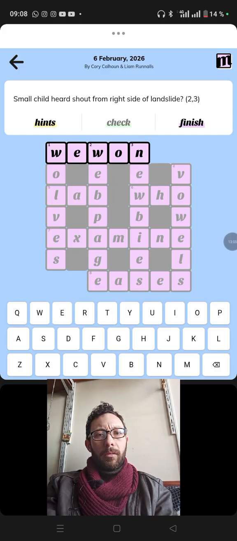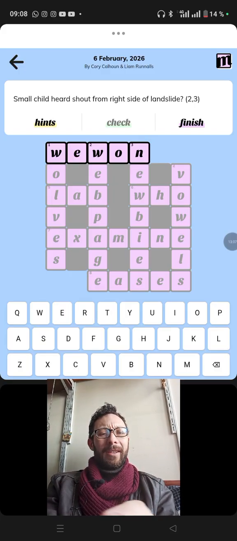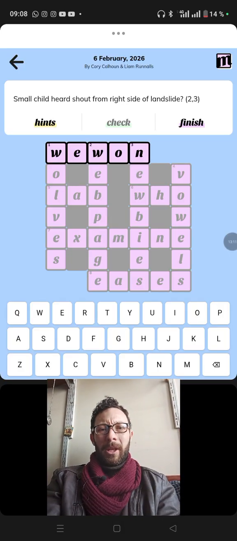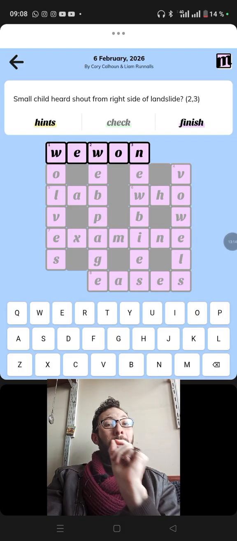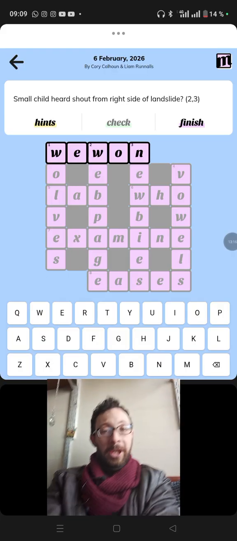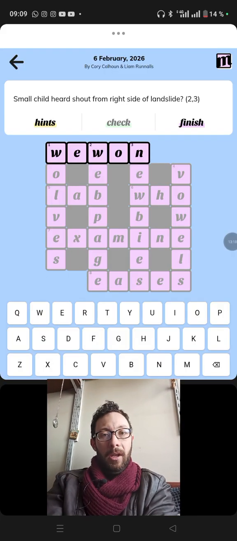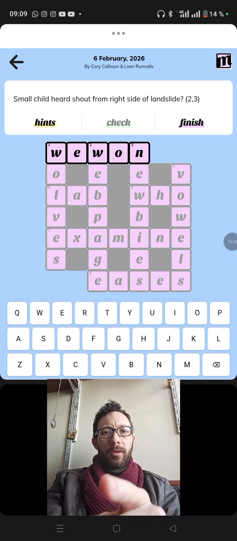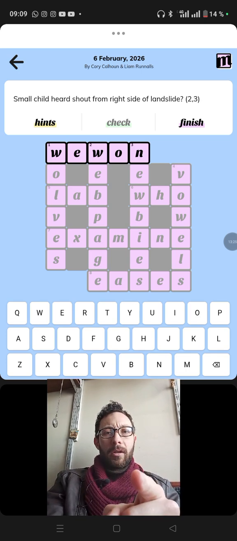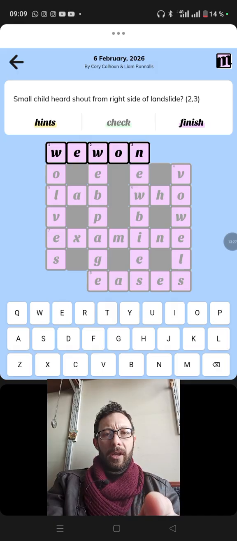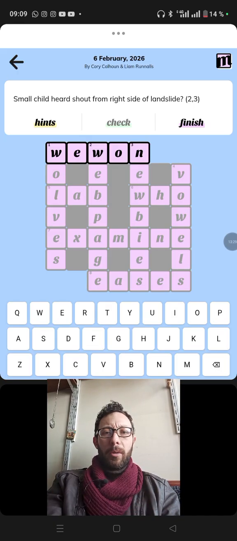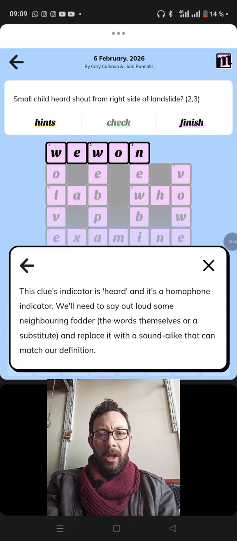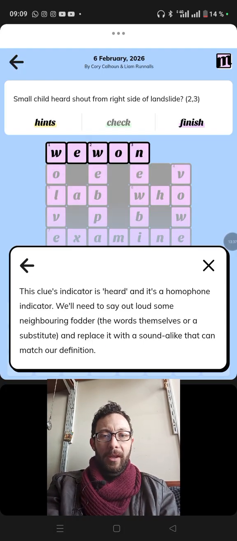Small. Is it landslide? Maybe I'm not familiar with landslide as a word to mean we won. Small child could be we, W-double-E, and it's heard, so it sounds the same, we. Shout from right side of landslide. We. I don't know. I will check for the hints to see the indicators. Heard is a homophone indicator.